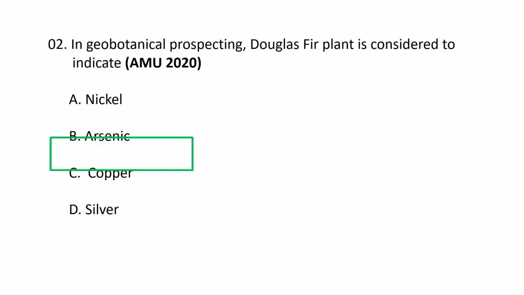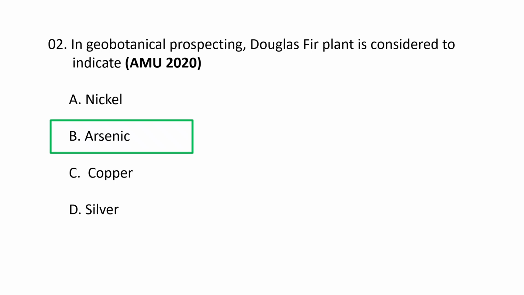The Douglas fir plant is used in geobotanical prospecting to indicate arsenic because its ash can show high concentration of arsenic in areas with underlying mineralization, acting as a pathfinder element even when soil samples show little or no anomaly. This biogeochemical technique utilizes the plant's ability to absorb and accumulate arsenic in its tissues, providing a detectable indicator of concealed ore deposits, particularly gold and other metals associated with arsenic mineralization.